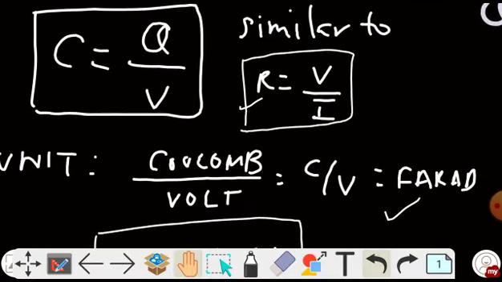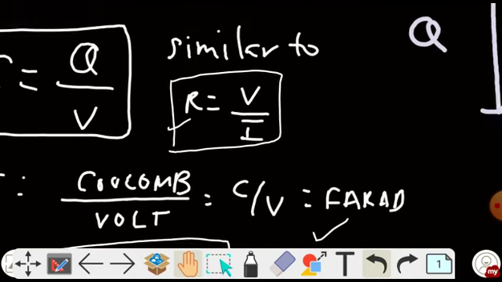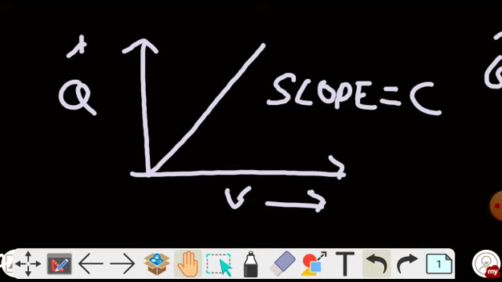Now the next term: let's first draw a graph between charge and voltage. Suppose a charge versus voltage graph is given for a conductor. How do we find out the capacitance of that conductor? Since we know that capacitance is the ratio of charge to voltage, and when some quantity is the ratio of two other quantities, that quantity is given by the slope of the graph. Hence when a charge-voltage graph is given, we can find the capacitance by using the slope.